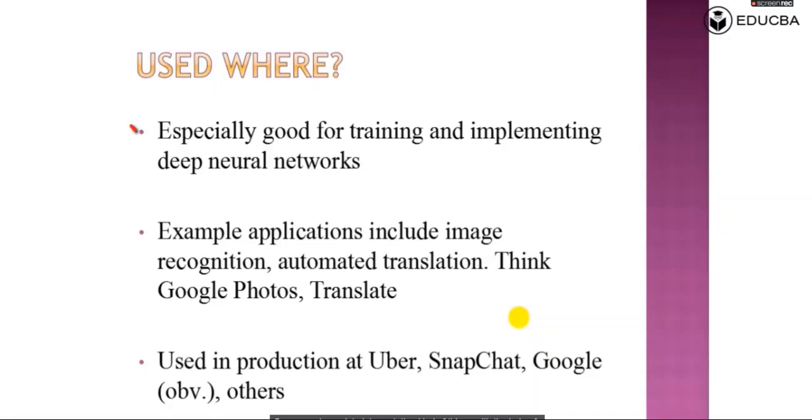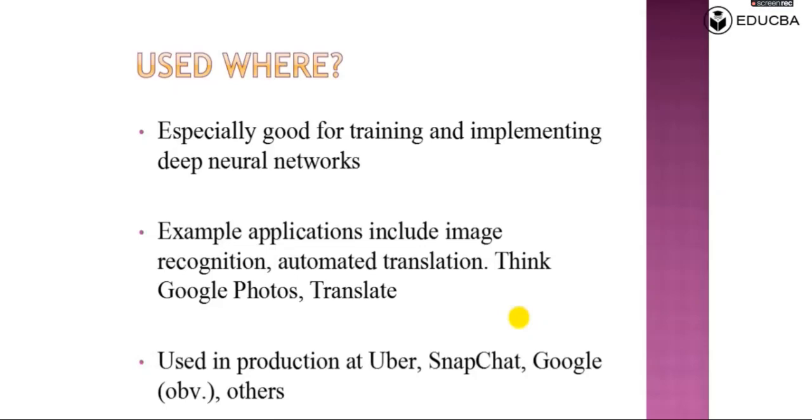Where is it used? It is especially good for training and implementing deep neural networks. Example applications are image recognition systems and automated translations, think Google Photos, Translate. So these are the environments or applications where we can use the concept of TensorFlow. This product is being used in production systems at Uber, Snapchat, Google, and so many other industries.